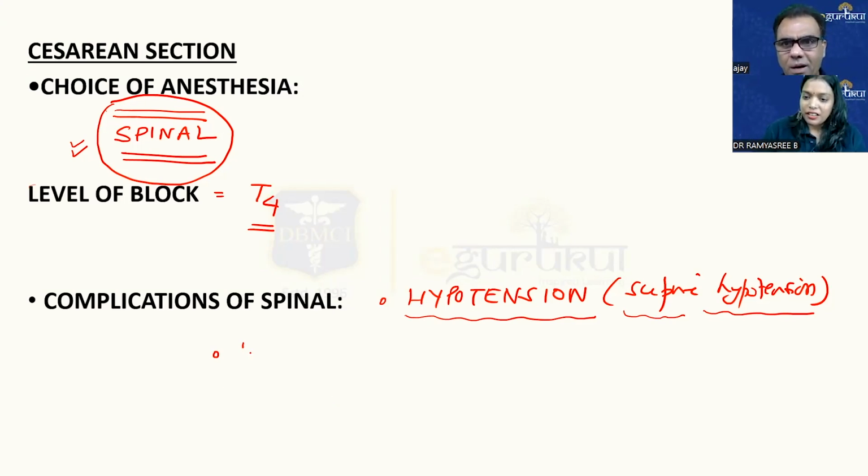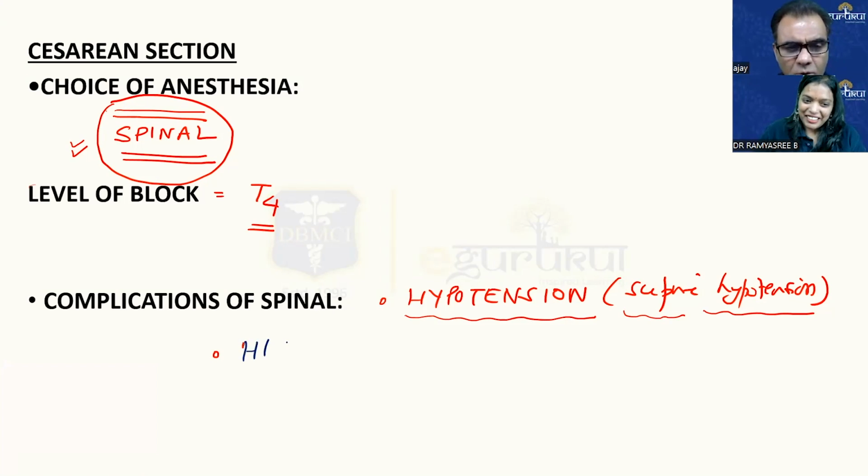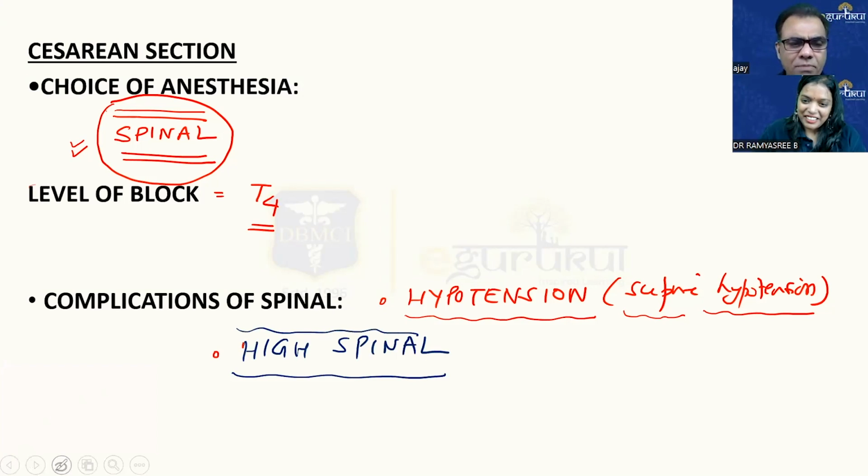Yes, just coming to the next point that I am about to write. And in fact, it is a very important thing. So better I'll change the color of the pen also. High spinal. Pregnant patients are so vulnerable for high spinal, and the reason is that there is a venous plexus in the epidural space called the plexus of Batson, and the veins of this plexus directly drain into the inferior vena cava. So whenever there is compression on the inferior vena cava, these veins get engorged, so engorged that they push the dura medially, and when they push the dura medially, the subarachnoid space decreases.